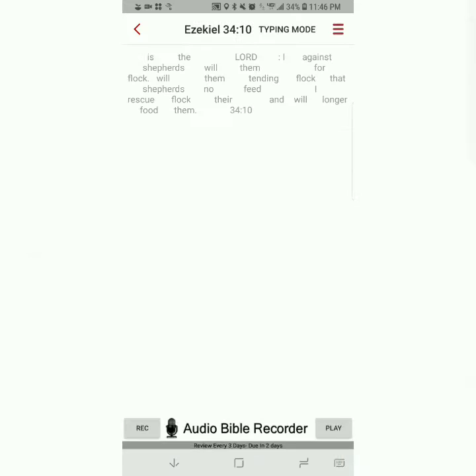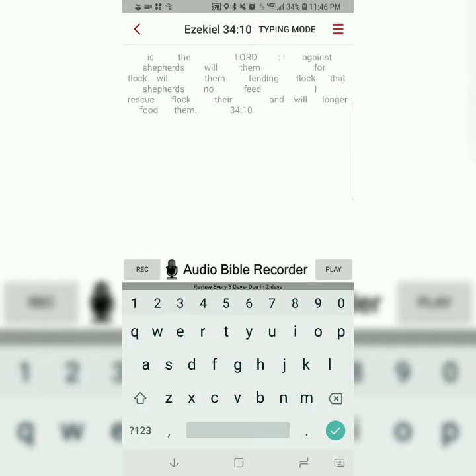The second step is to memorize it. Now the app is going to take away half the words, and now you're essentially filling in the blanks, still only typing the first letter of each word.